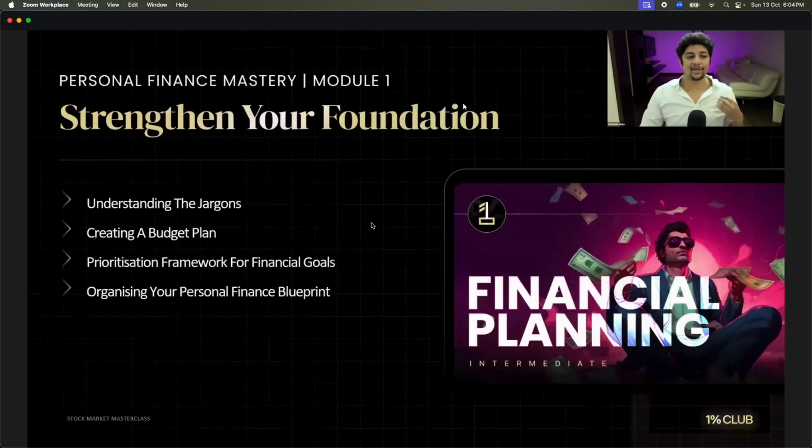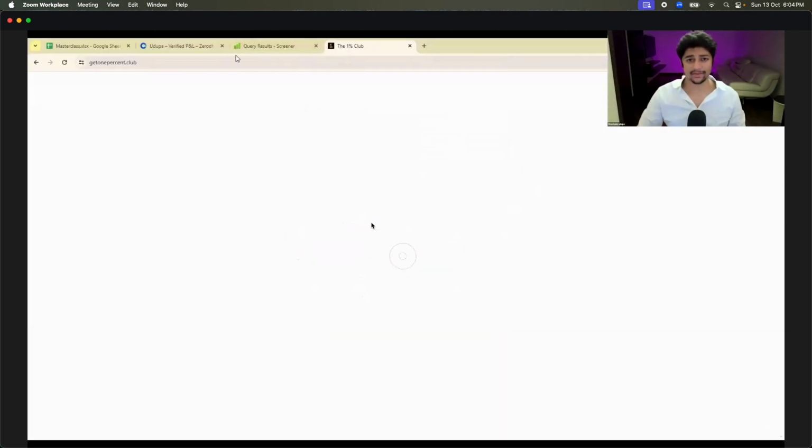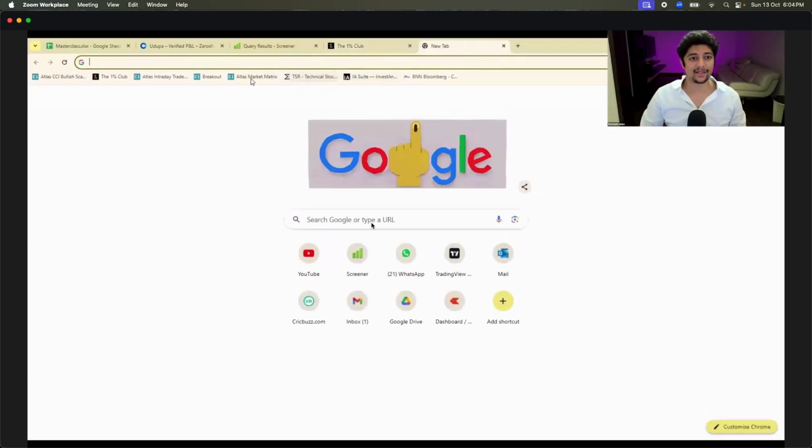After that, we have Sharan's personal finance mastery course, right? Actually, let me show you more with how the app looks like, okay? Little bit FOMO you'll get. Let me just show you this. And I'll give you a lot of tools, by the way. You see half my tabs are different tools in the market. All of this I'll give you later.